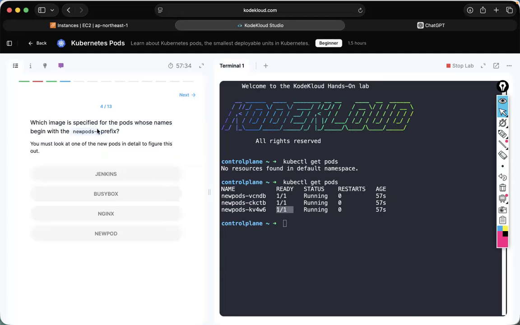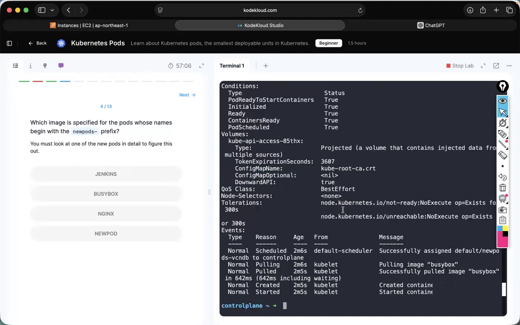Which image is specified for the pods whose names begin with the new-pod prefix? You must look at one of the new pods in detail to figure this out. So what is the question? It is asking which image is used in containers of the new pods. So let's describe the pod. kubectl describe pod, which pod? Give the pod name. Hit enter.